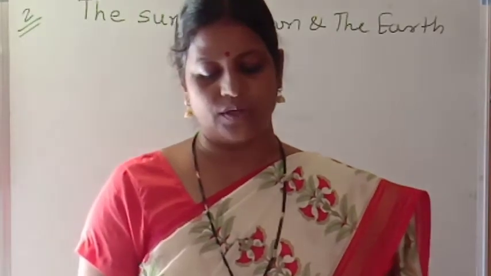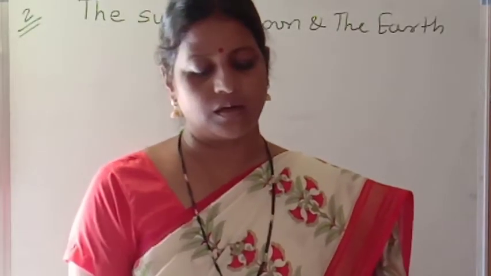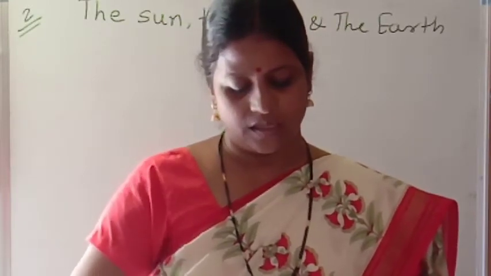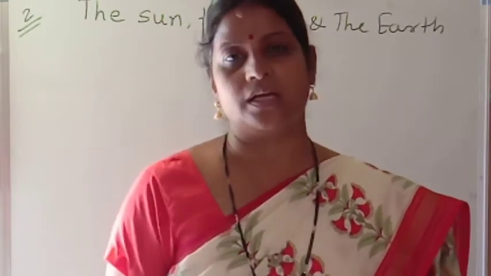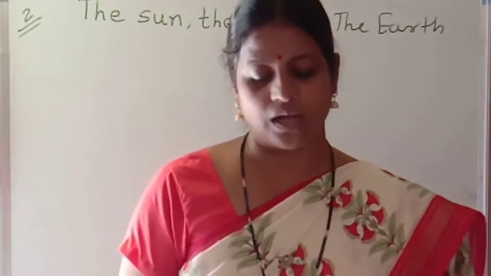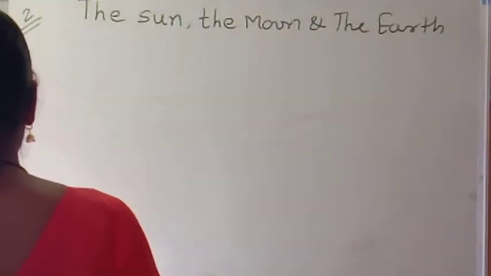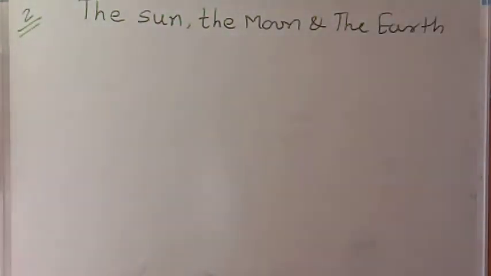Now I am going to draw the figure of annular solar eclipse. The third type of solar eclipse is annular solar eclipse. Draw this figure in your notebook.